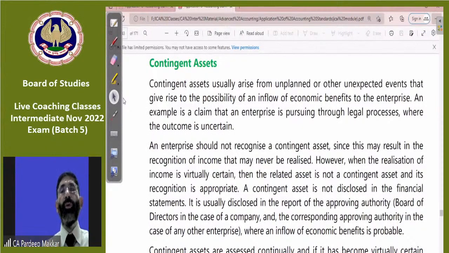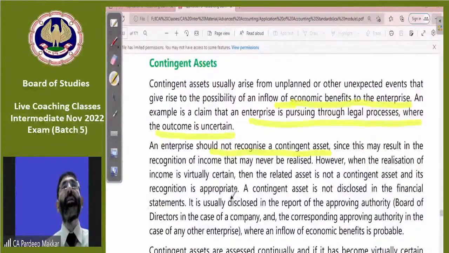So what we have to do here, he is interested to explain to you that in this case economic benefit is there, but the claim of an enterprise is being pursued through a legal process where the outcome is uncertain because the amount is not yet sure. So we should not recognize a contingent asset since this results into an income which is not yet realized. Do not anticipate gain is our concept.